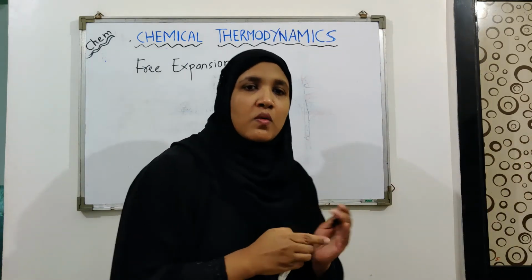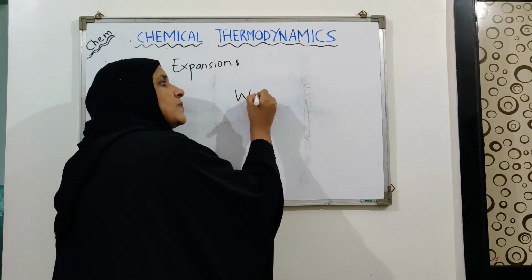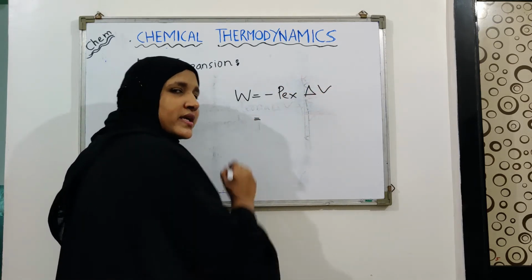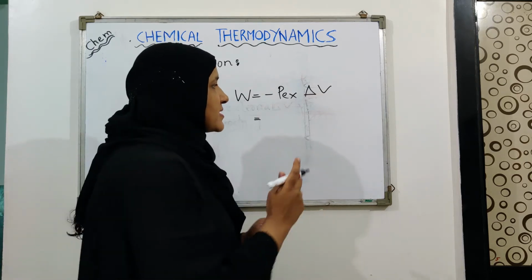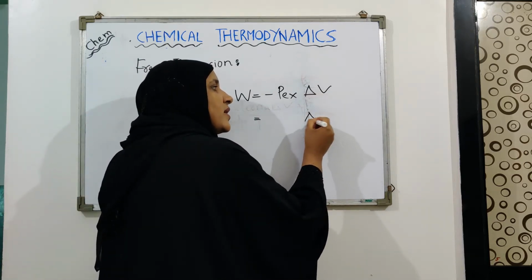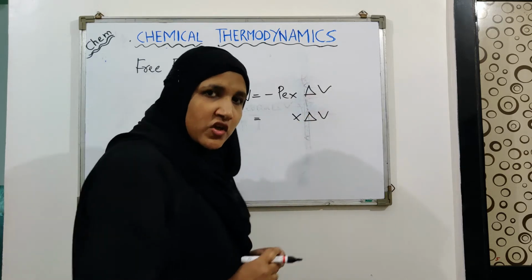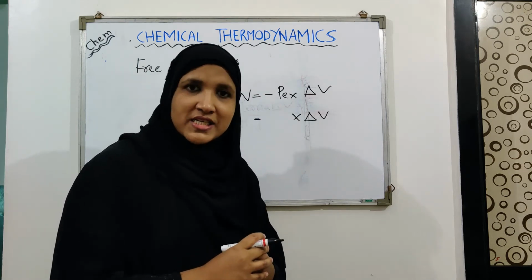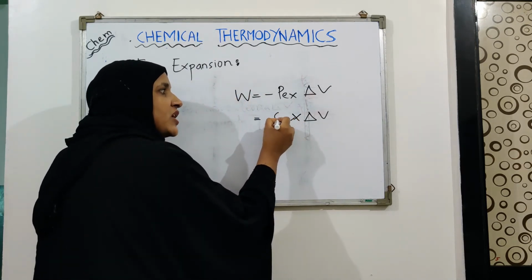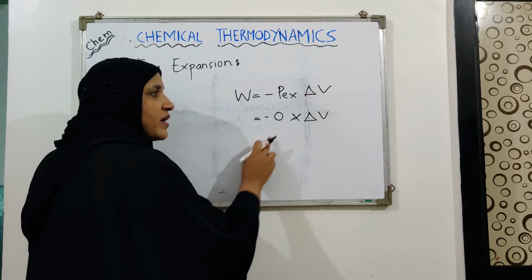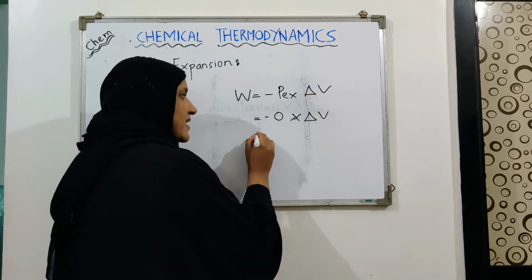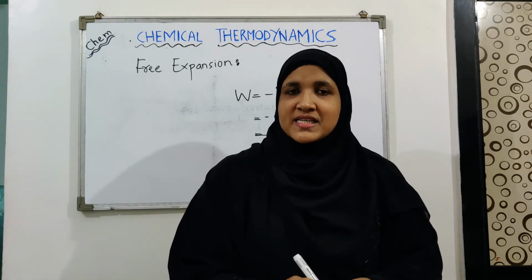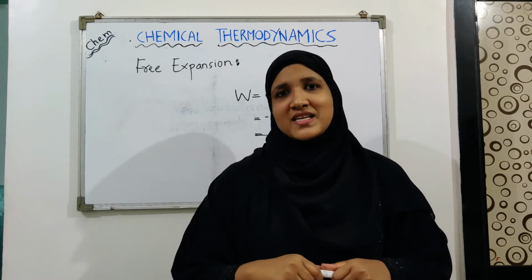We know the expression of work is W equals minus P external delta V. As the expansion happens, we are going to get some value for delta V. But what is the value of P external here? There is no opposing force, meaning there is no external pressure. It means that the value of P is 0. When we multiply 0 with anything, the answer would be 0. So whenever free expansion takes place, the work done will always be 0.